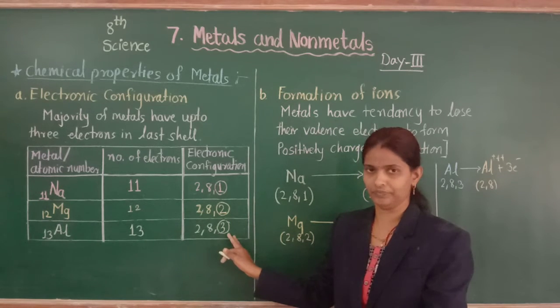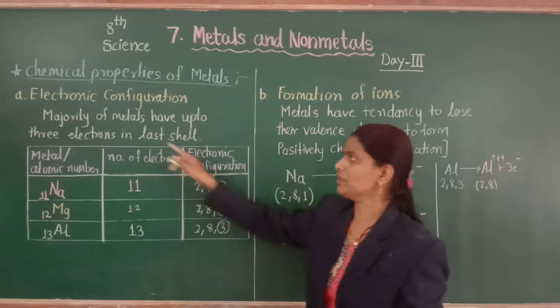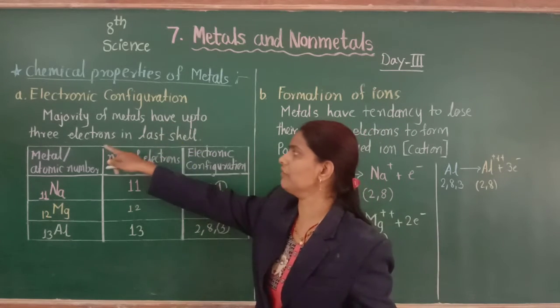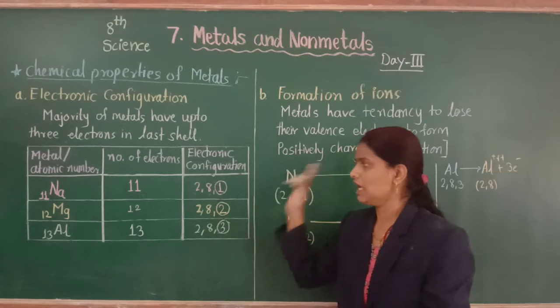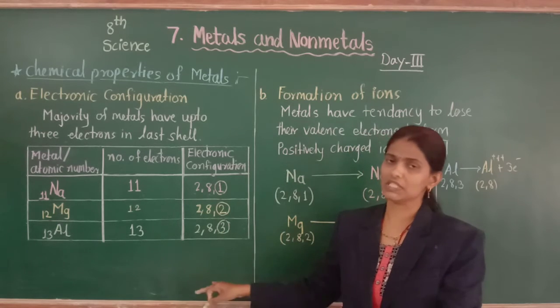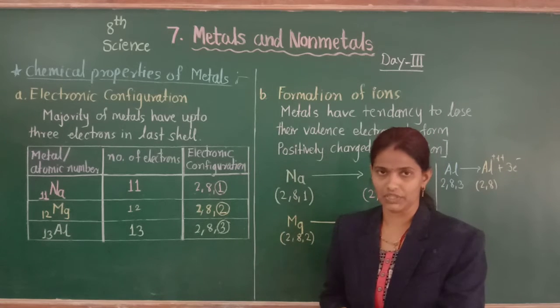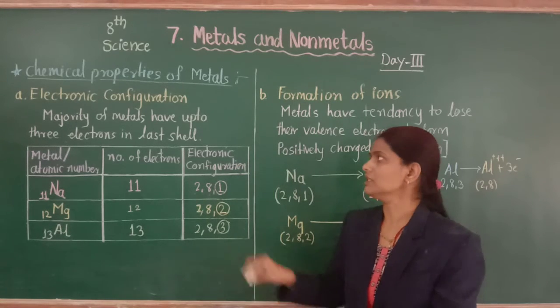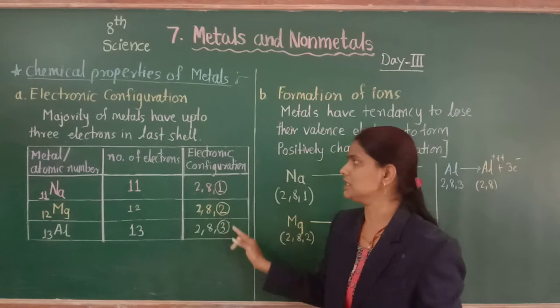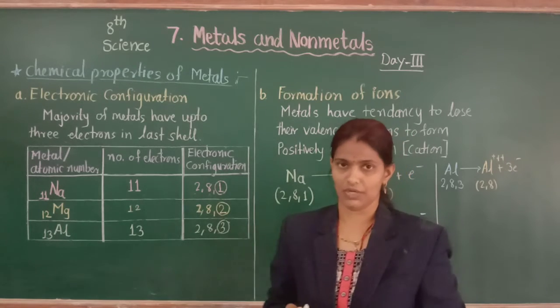So the majority of metals have up to 3 valence electrons in their last shell. This is the first chemical property of metal, electronic configuration.